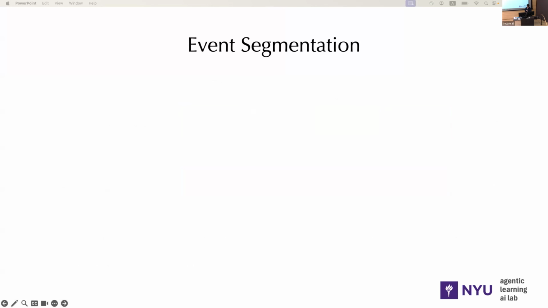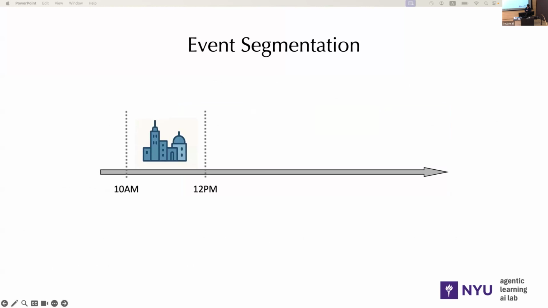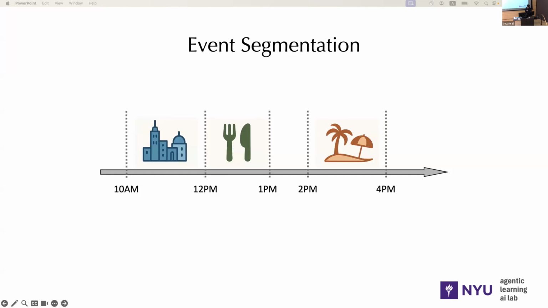Event segmentation is actually a mechanism in human brains that we use every day. Take your recent vacation trip as an example. Instead of having individual memories here and there, you'll probably group these memories into events and activities with temporal boundaries, like exploring a city in the morning, dining at a restaurant at lunch, and relaxing at a beach in the afternoon. So event segmentation refers to the mechanism where we spontaneously segment visual streams into hierarchically structured events and identify the event boundaries.